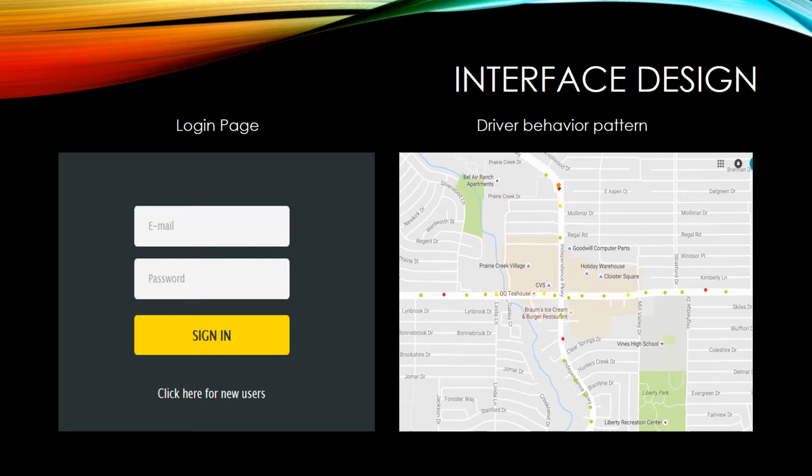The system provides three features. First is driver behavior pattern. This interface will show the cars marked in red, yellow and green color within a 2 mile radius. Red denotes cars showing unusual driver behavior patterns like rash driving or overspeeding. Yellow car shows moderate behavior. They can exhibit threatening or safe behavior in their next few moves. Cars marked in green show usual driver behavior patterns indicating that they are safe.